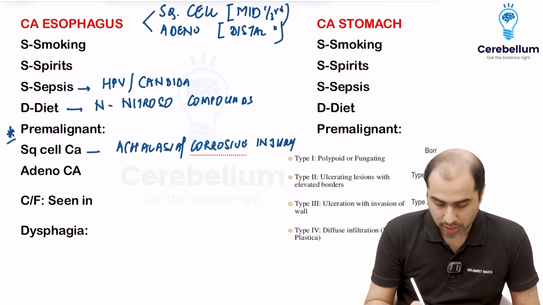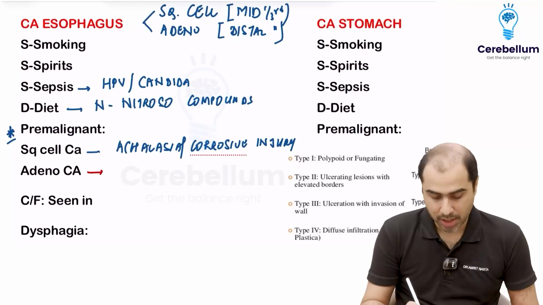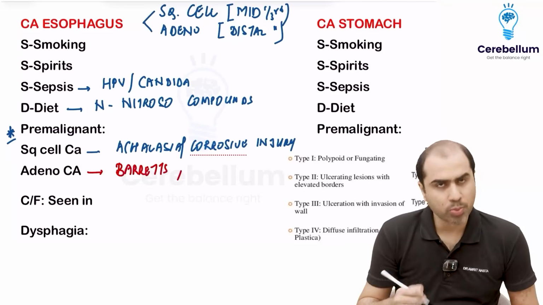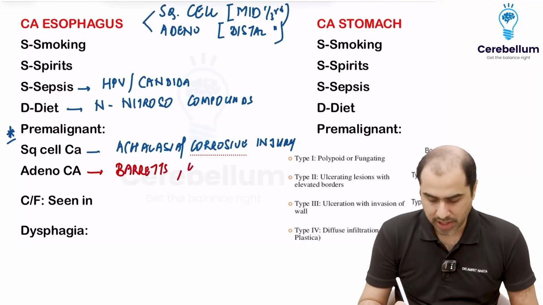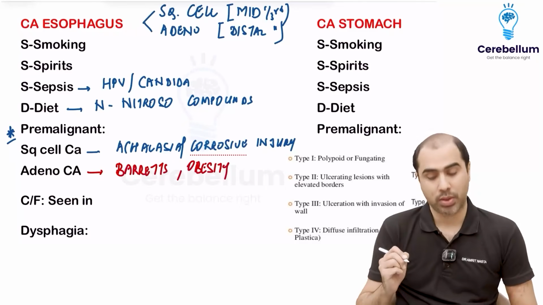Adenocarcinoma, very important. Now don't mark this differently. It is going to be Barrett's. So Barrett's will cause adenocarcinoma. Smoking can cause both. Obesity and GERD are all going to be risk factors for adenocarcinoma.